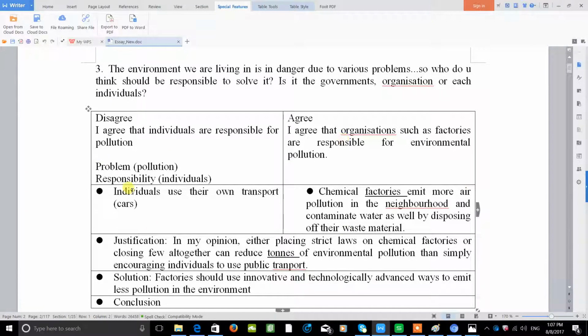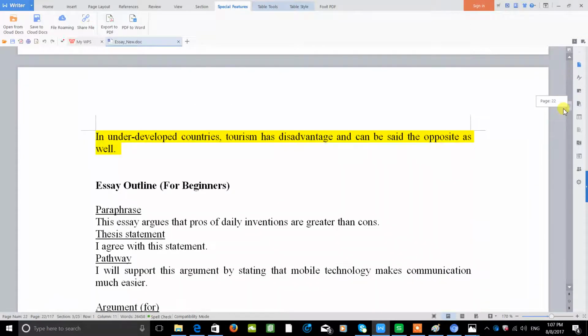I also work on making a small card like that, in which we find out where the agreement and disagreement are, the supporting points, and the counter argument, and justify why the supporting point is stronger than the counter argument. We give the solution if it is needed as part of the question, and after that we conclude. So this file is getting bigger because more students join in, so more work is done.